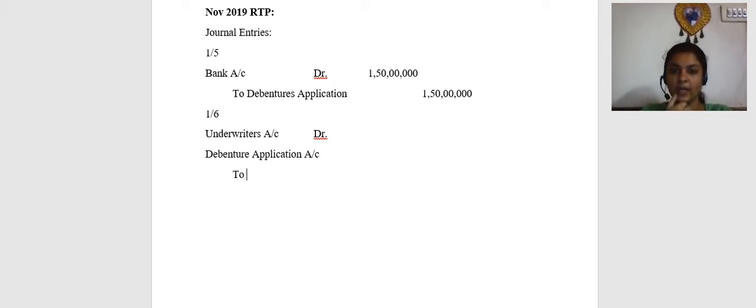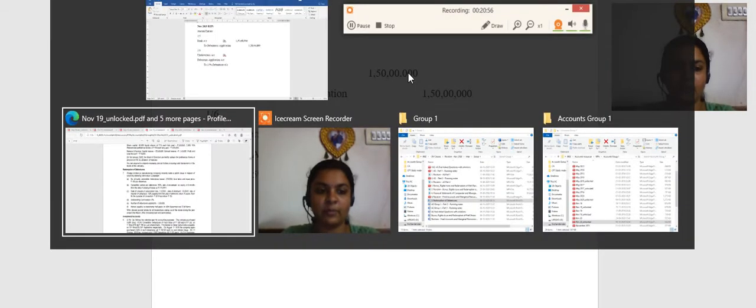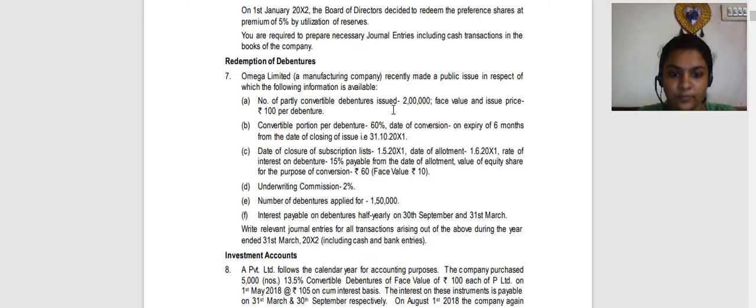So you are going to pass it to the debenture account, or you are going to take it to the liability account, 15% debentures account. Here the rate of interest is 15%, right?